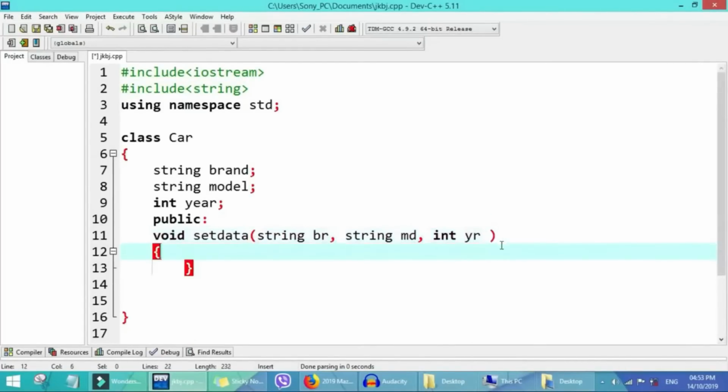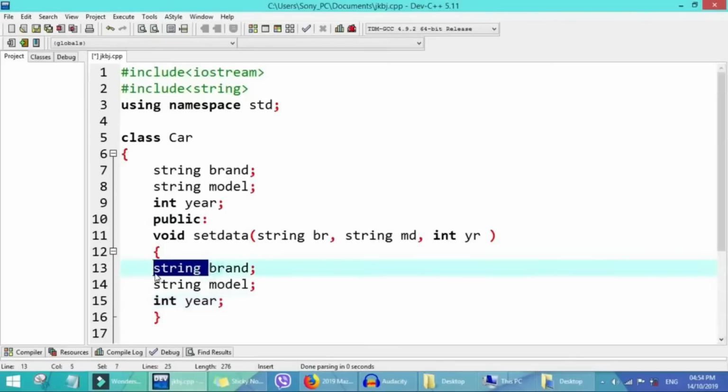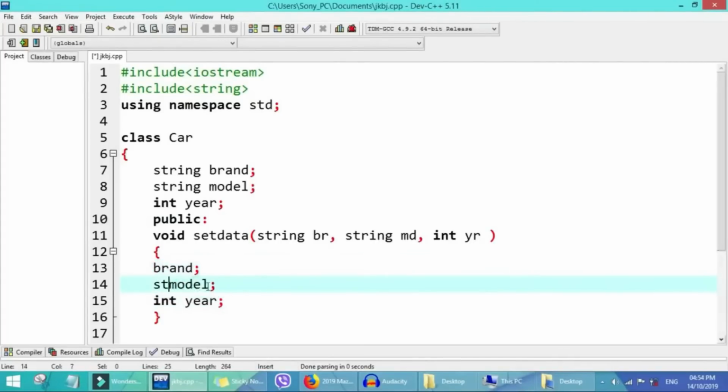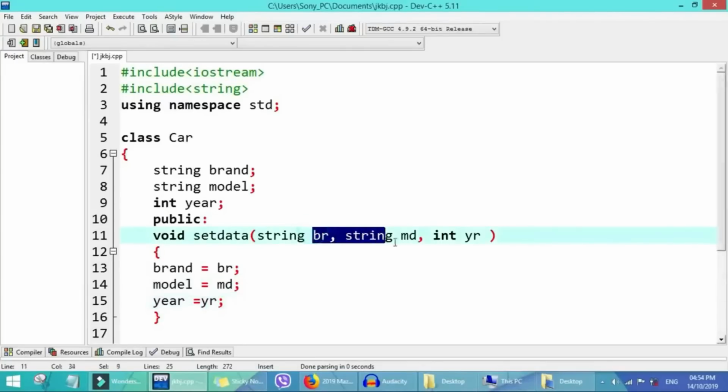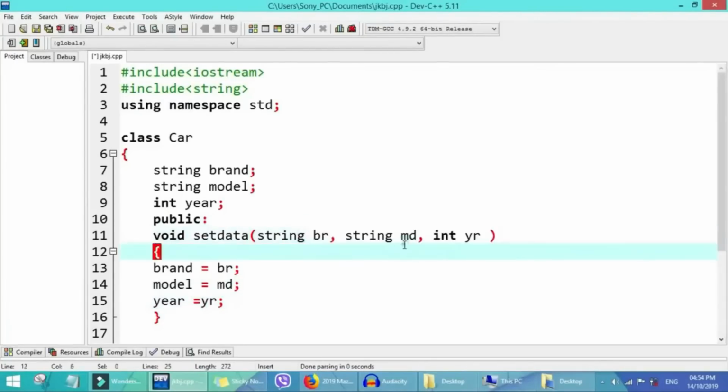So what we get here now, we want to initialize our member data. See our member data here, we'll copy and paste them here, but we don't need this data type again, otherwise it will give us an error. Since we already declared them up there, the brand will store br, the model will store md, the year will store yr, and the initial variables we use here will be br, md and yr.